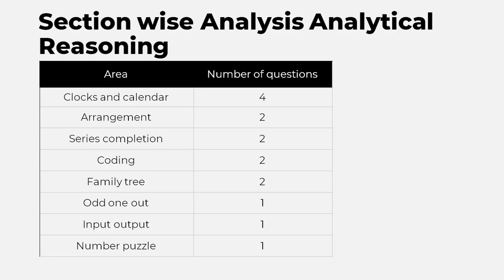Coding decoding, it's very straightforward, right? So it won't be that difficult. So you already know those things, right? Then you have family tree, odd one out, input output, number puzzle. So you can practice these questions, right? So these are the different topics on which questions came. Fairly easy topics, right? So if you practice 50 questions from each of these sections and you give your marks, then I think you can easily crack this section, right?